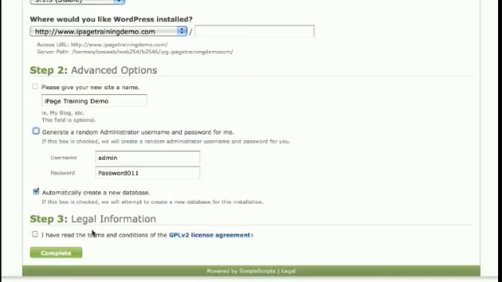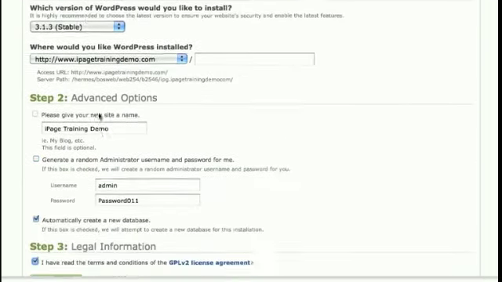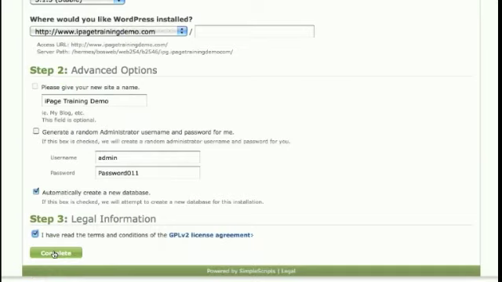So step 3 is just the legal information. Have a read through the GPL version 2 license agreement, and if you agree to that, simply click this and you're all done. You might like to double check all the info and then just click complete.